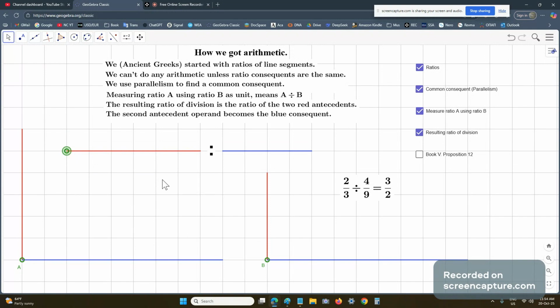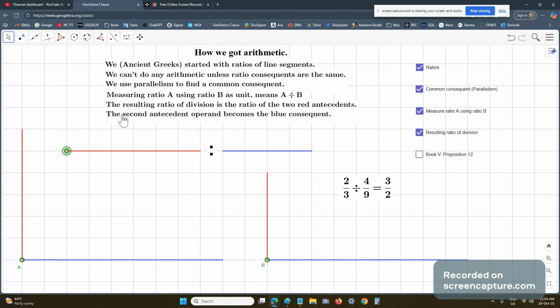Now, so far, this is all geometry. For example, if this distance here was pi and this distance here was square root 2, this would be the exact result of division, because in geometry, arithmetic is always 100% precise. But what do we do in algebra?